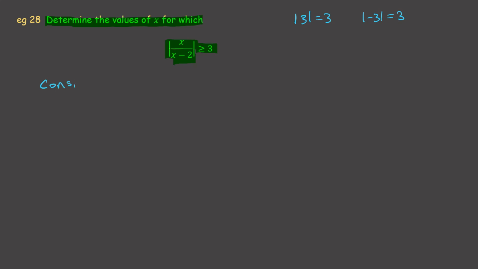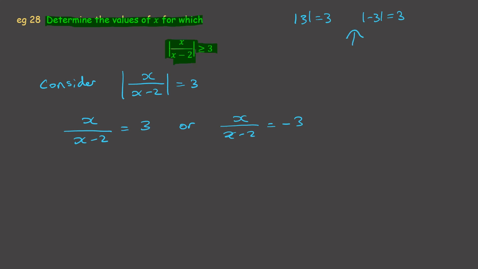So if we're going to consider the case where mod x over x minus 2 is equal to 3 to find the key values here, then what we could do is say, well, that's x over x minus 2 is equal to 3, or x over x minus 2 is equal to negative 3. I refer you to what I said up here. So this one is x is equal to 3 times x minus 2, and this one is x is equal to negative 3 times x minus 2. Let's work with the one on the left.